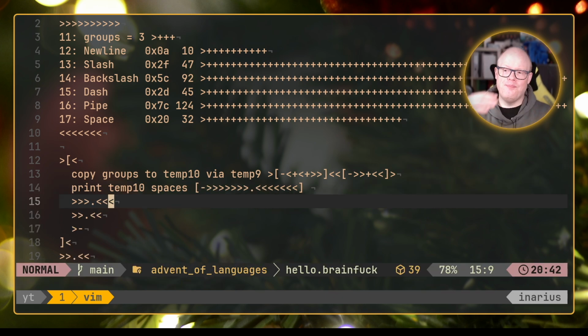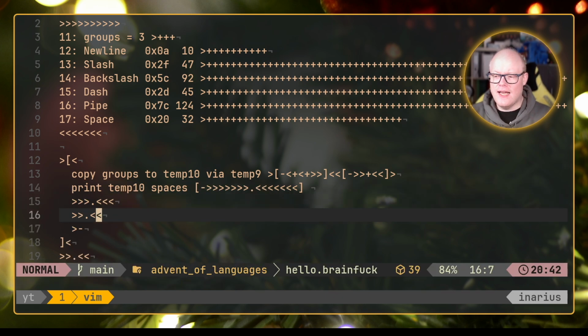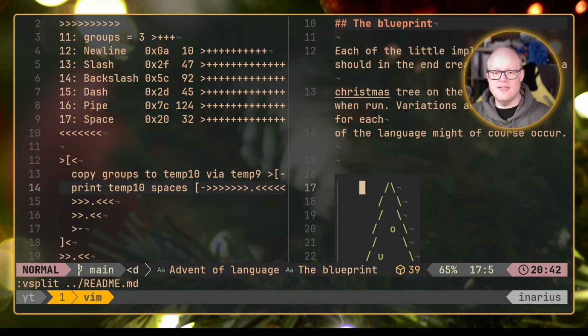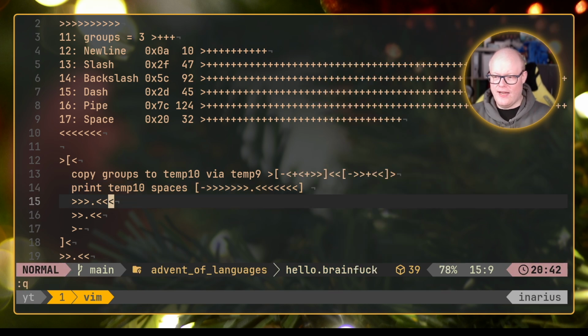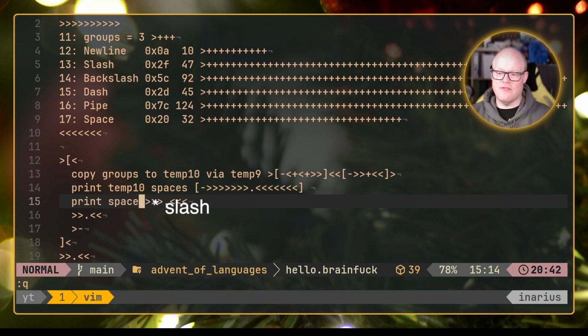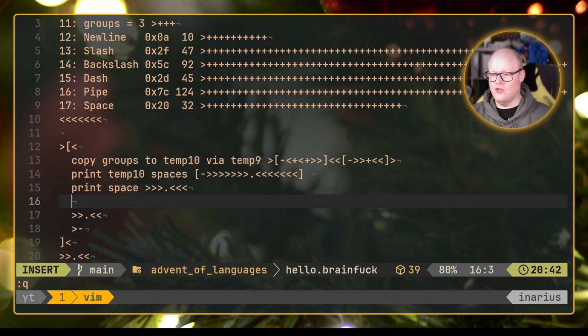So let's see how we are going to print now the inner spacing part. Because what we need here is not only the spaces before the tree, but the spaces in between. Let me see, where is this? We should have commented this, print space, something like that, so that we know what we are doing there.